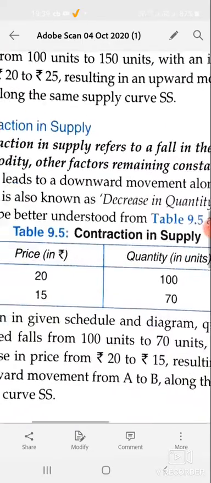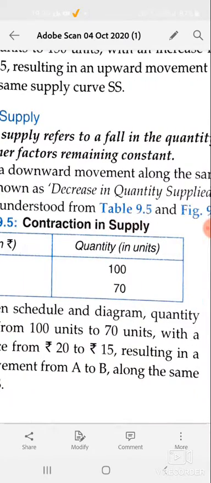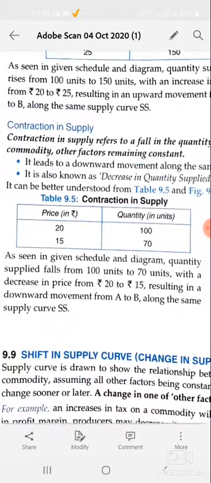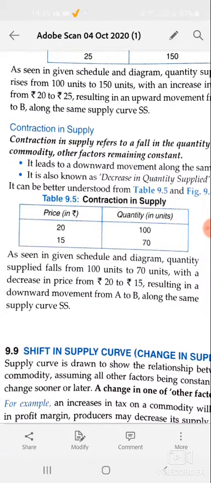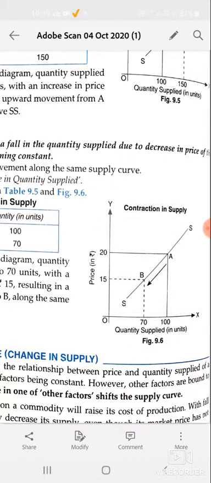Now, contraction of supply. Contraction of supply refers to fall in the quantity supplied due to fall in its price. If you see the next graph, point A to B: earlier the price was 20, the price falls to 15, earlier the quantity supplied was 100, and now due to the fall in price it reduced to 70.